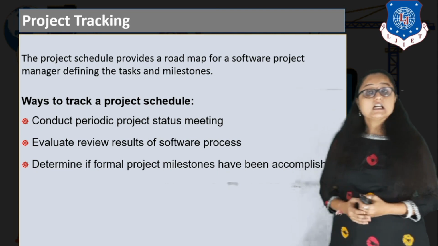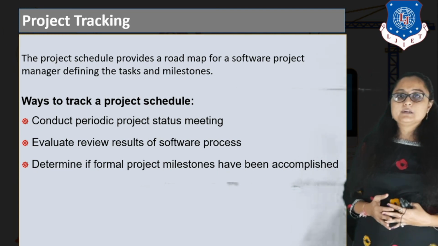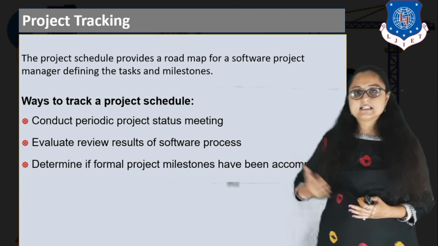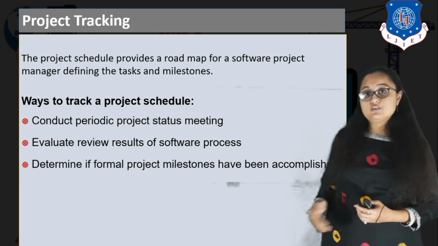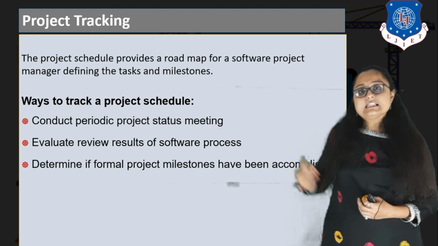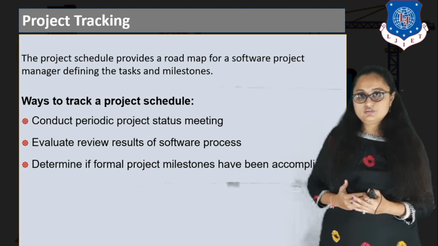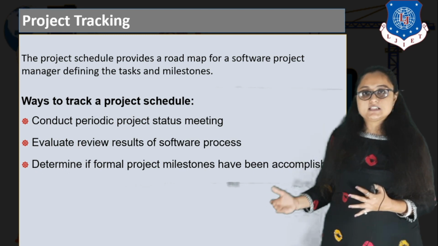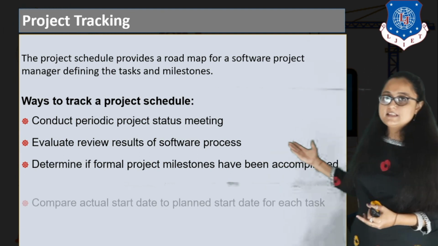The next is to determine if the formal project milestones have been accomplished or not. Whenever you are developing a project, there are certain milestones that are to be accomplished. You can check the status of those milestones against the project schedule. Are they matching or not, right? If a milestone is likely to be completed in a particular duration, is it completed, and is it completed quality-wise or not? That you can check.